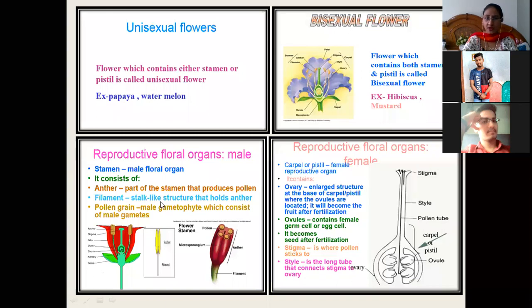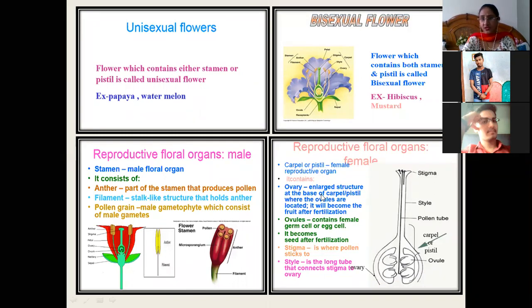Filament is a stalk-like structure. Filament क्या होता है? It is a stalk-like structure that holds the anther. Anther को hold करके रखता है. And pollen grains are the male gametophyte which contains the male gametes. Pollen grain क्या होते हैं? They are the male gametophyte. Whereas the female floral reproductive organs are the carpel and pistil.